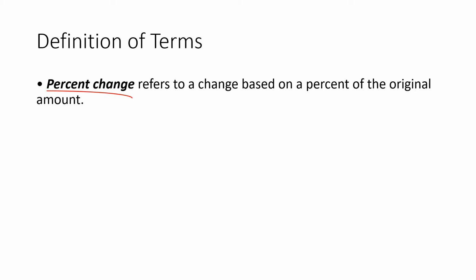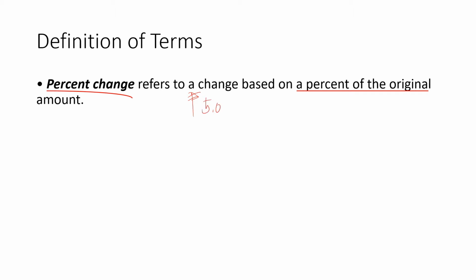So, ma'am, what does this mean? For example, let's say you have an original amount of something, let's say 5 pesos.